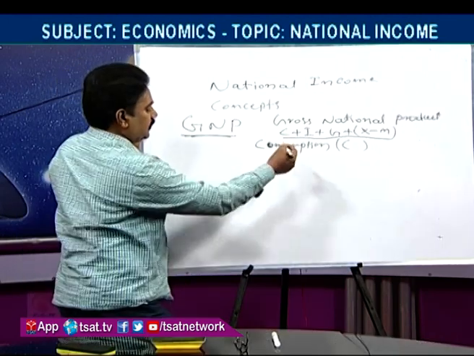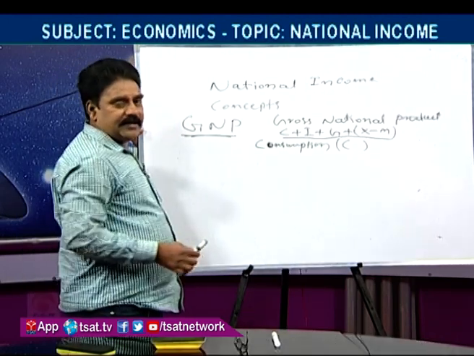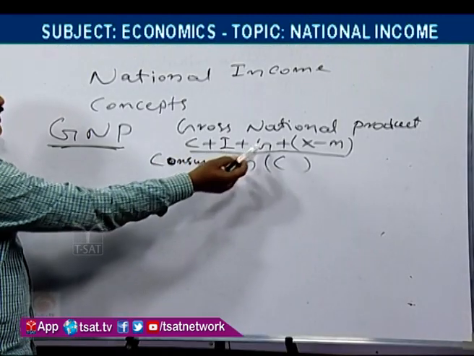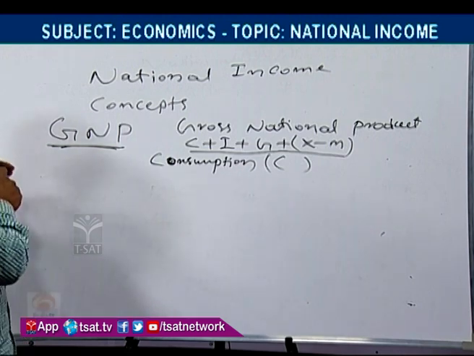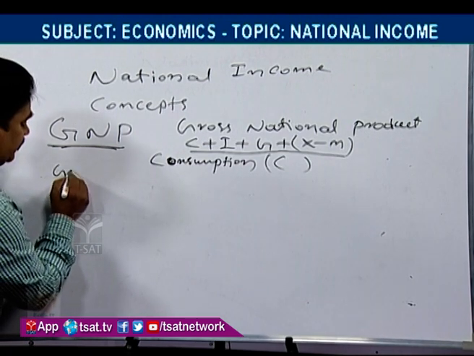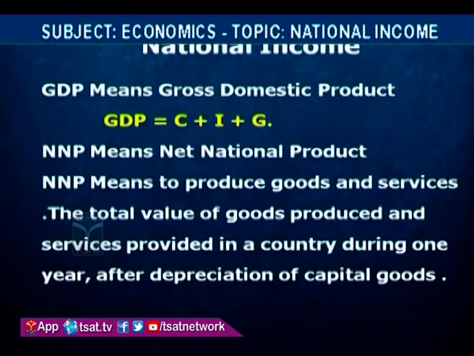Okay. The equation itself explains what is the C and what is I and what is G and what is X minus M. Here we will write GDP over here, C plus I plus G.